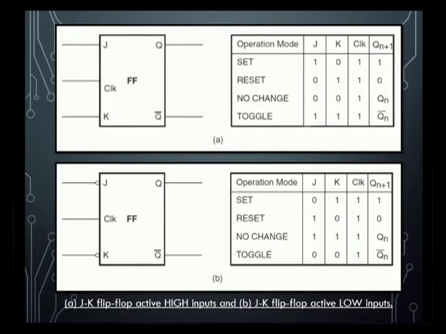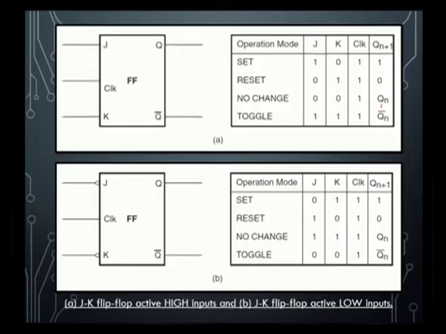One thing we observed here is that the difference between RS and JK is in the forbidden state, that is J is equal to K is equal to 1 and clock is 1, Qn becomes Qn bar, that is, the circuit toggles here. In the previous state it was Qn, but here it toggles, so it will be the complement of the previous state. Similarly, we can observe the toggle state here also, again it toggles from Qn to Qn bar.